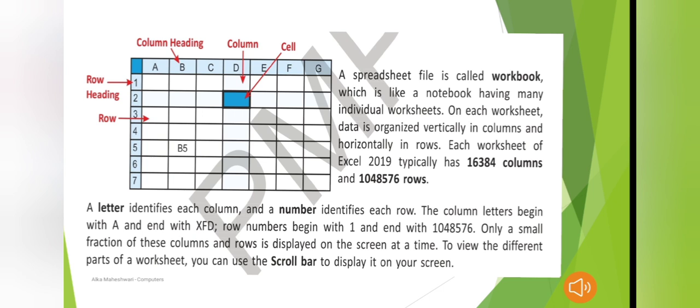An Excel worksheet contains 16,384 columns and 10 lakhs 48,576 rows. As the computer screen is small, we can see a fraction of rows and columns at a time.